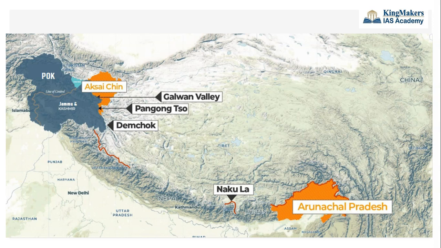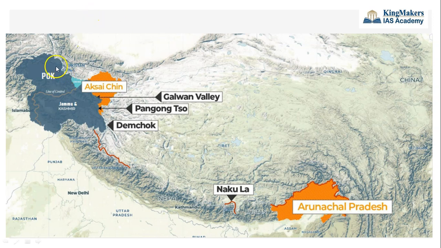In this map, the areas where the actual border dispute took place are shown. From May onwards, there was a severe face-off between the People's Liberation Army of China and the Indian Army in these four regions: Nakula Pass here in the northern part of Sikkim, then the Demchok region and Pangong Lake of Jammu and Kashmir, and then the Galwan Valley. These are the four spots where there was a severe face-off.